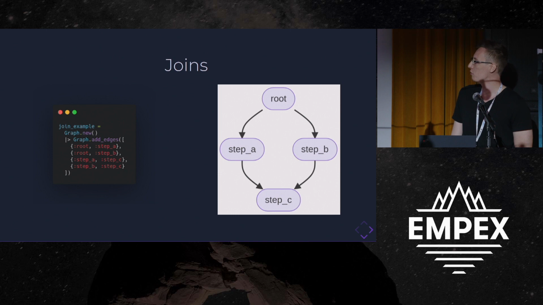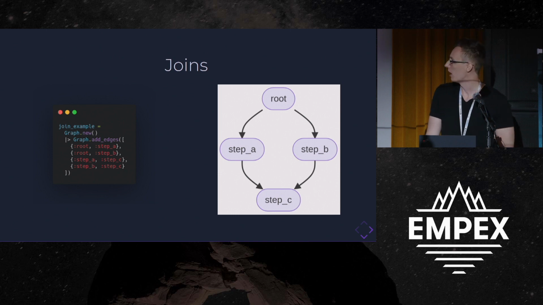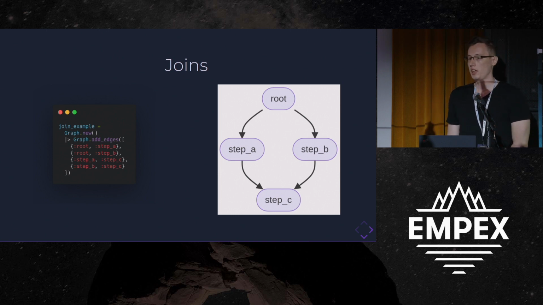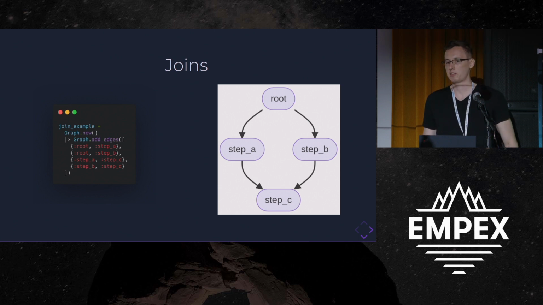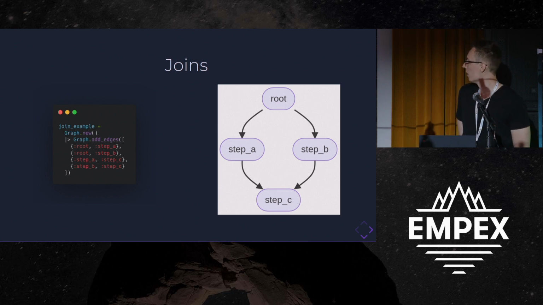And I'm not going to go too deep into joins. The only thing you really need to know is that joins, at least what I'm calling joins, are steps with more than one parent dependency. So in this case, step C shouldn't run until A and B.